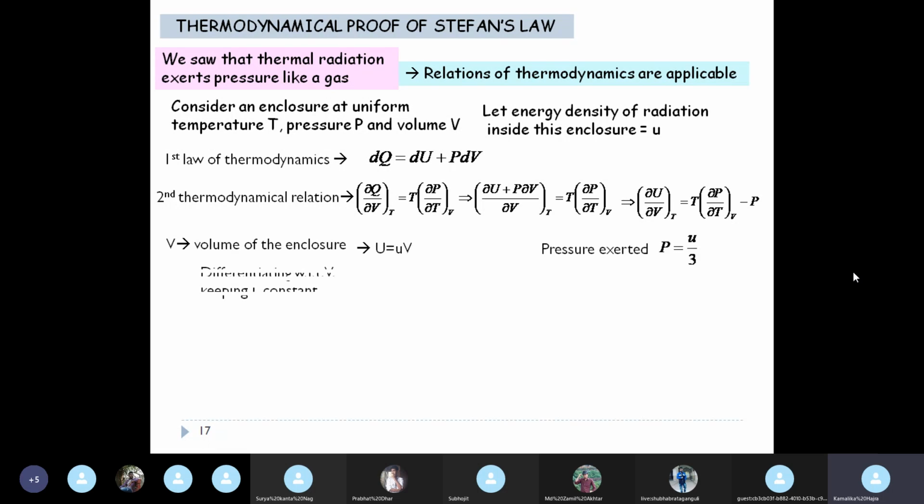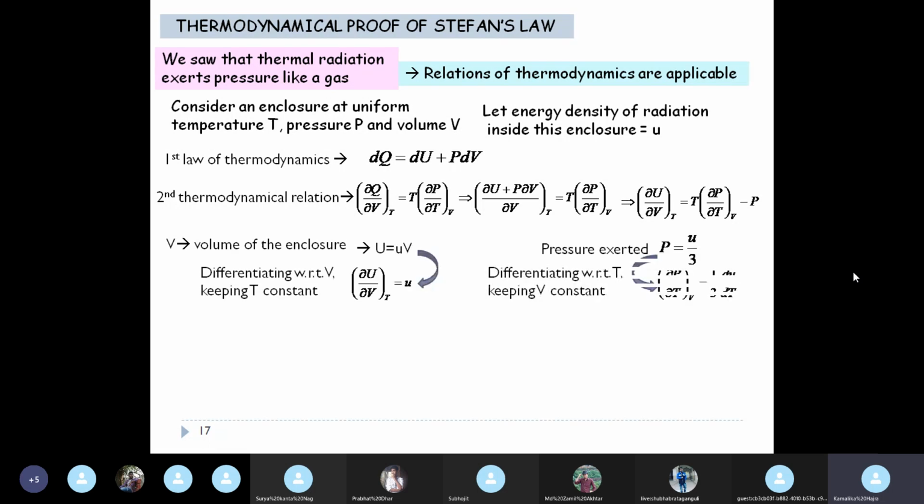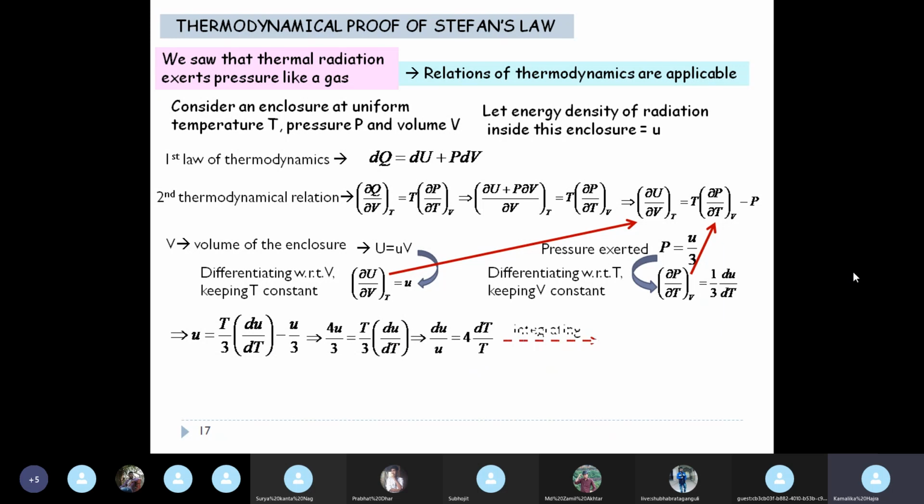And then so these were the steps which I had explained. So using these steps and the fact that P is equal to U by 3, we had seen by integrating that U is equal to C T to the power 4,